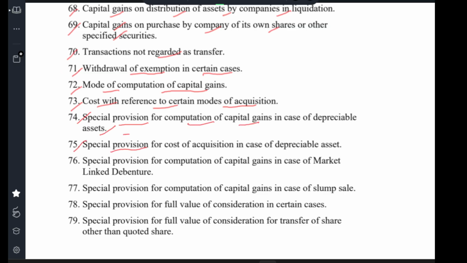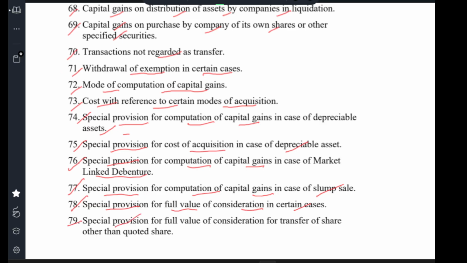Clause 75 special provision for cost of acquisition in the case of depreciable asset. Clause 76 special provision for computation of capital gain in case of market linked debentures. Clause 77 special provision for computation of capital gain in case of slum sale. Clause 78 special provision for full value of consideration in certain cases.